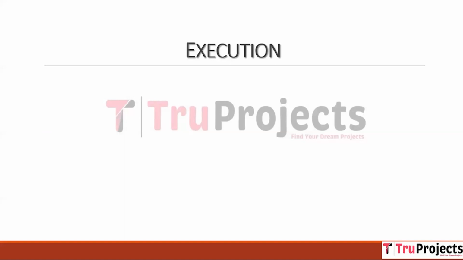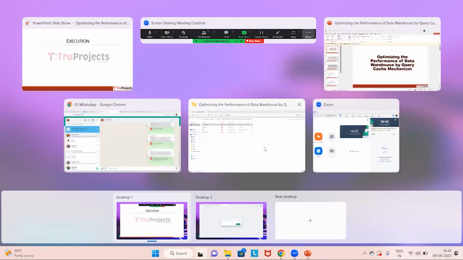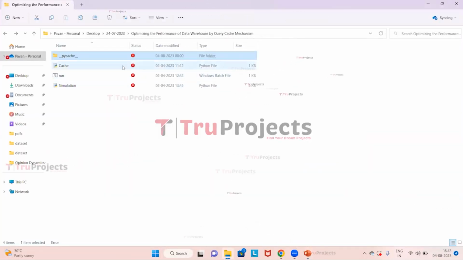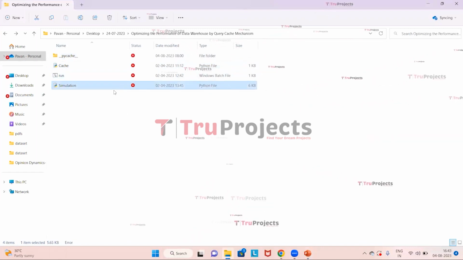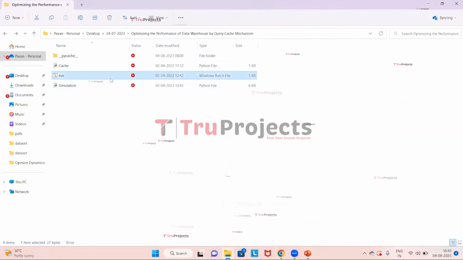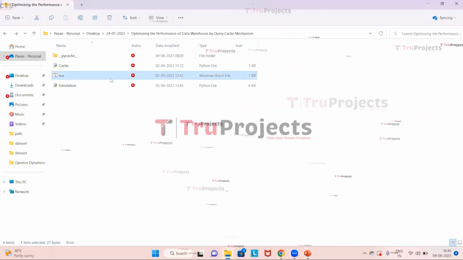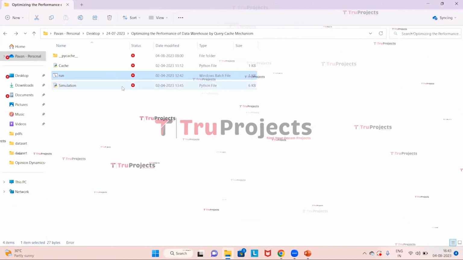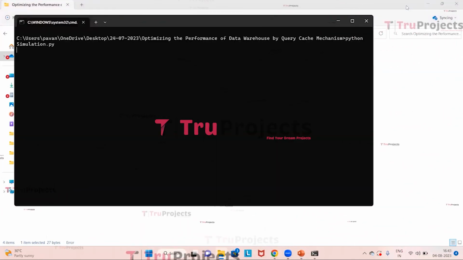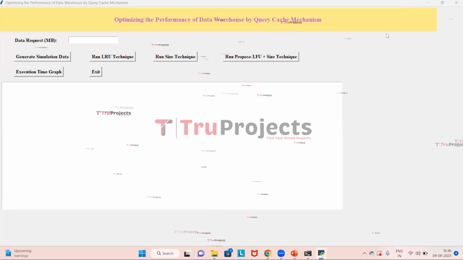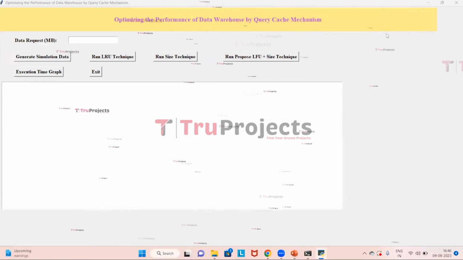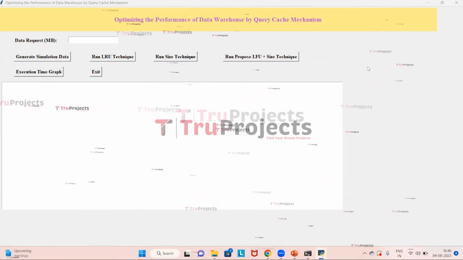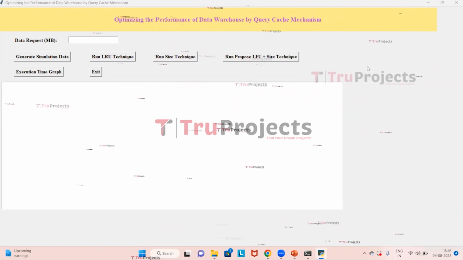For execution, first open the code folder. These two are the Python main code files and this is the run.bat file. Instead of executing the project in command line interface, we have created Windows batch file for execution. Double click on it for execution. This is the graphical user interface of the project. With this, we can interact with the program. This is created using Tkinter library in the Python.